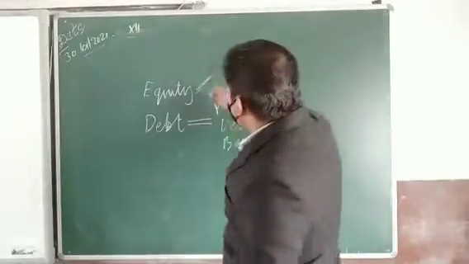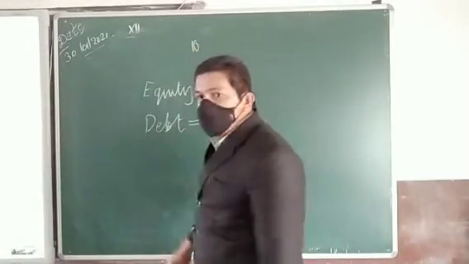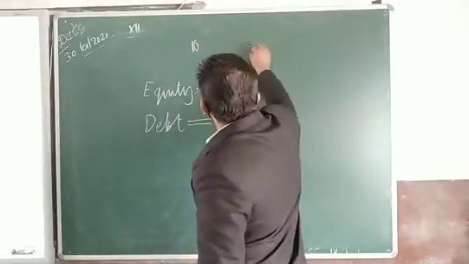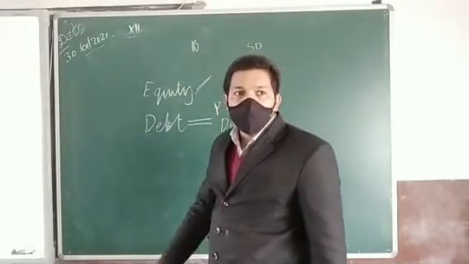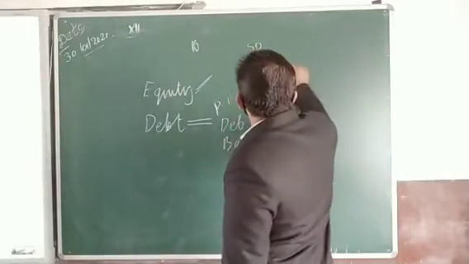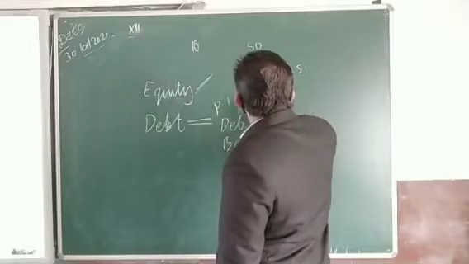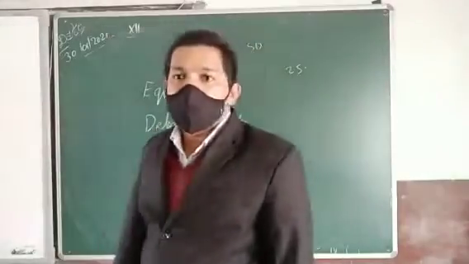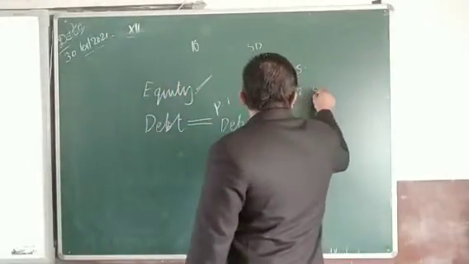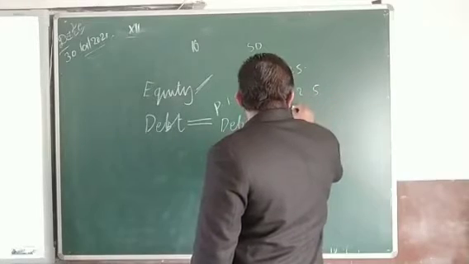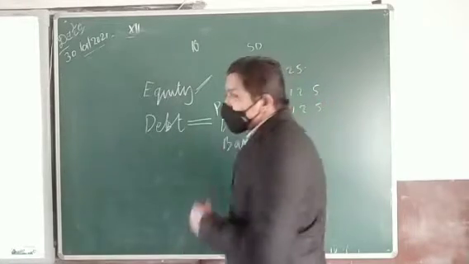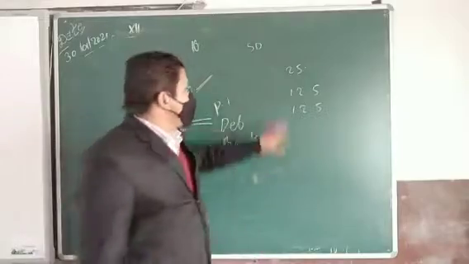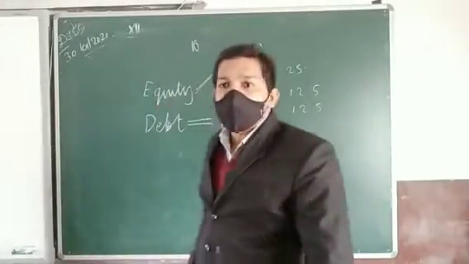Suppose the company invested 10 lakh rupees in total: 50% from equity shareholders, 25% preference shares, 12.5% bank borrowed funds, and 12.5% debentures. This is the total source structure of the company.